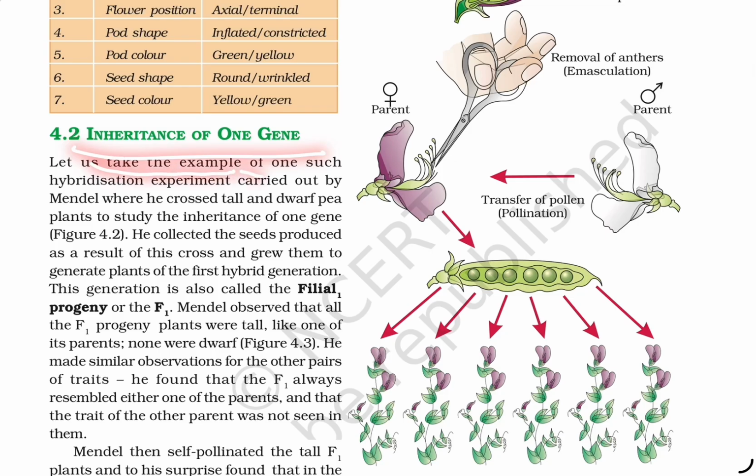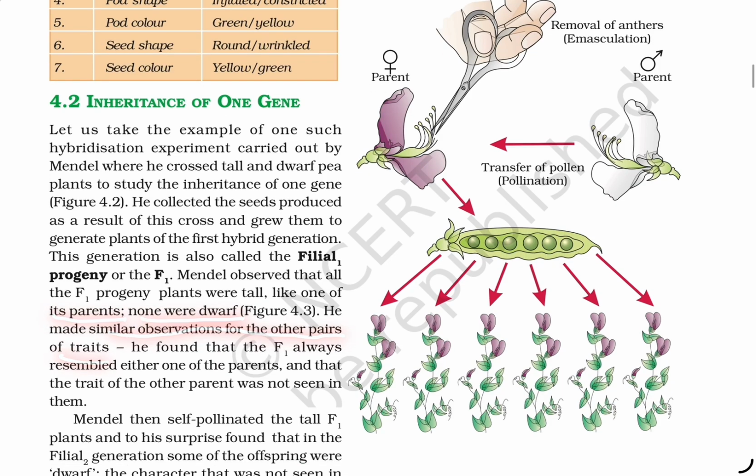Inheritance of one gene. Let us take the example of one such hybridization experiment carried out by Mendel, where he crossed a tall and a dwarf pea plant to study the inheritance of one gene. He collected the seeds produced as a result of the cross, grew them and generated plants of the first hybrid generation. This generation is called the filial progeny, or F1. Mendel observed that all the F1 progeny plants were tall, like one of its parents; none were dwarf. He made similar observations for the other pairs of traits.